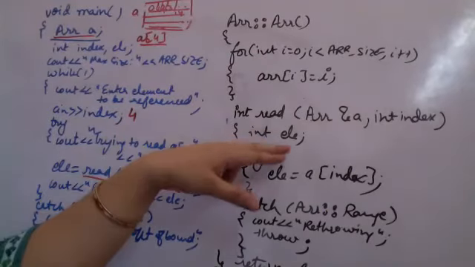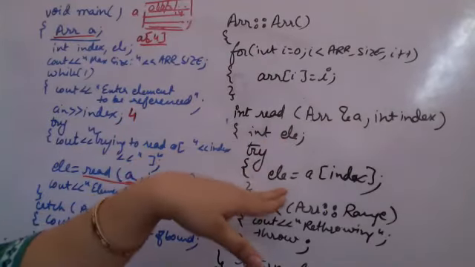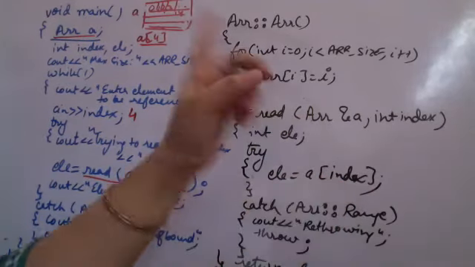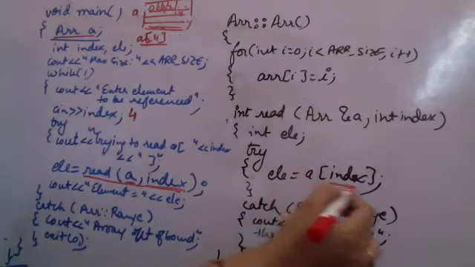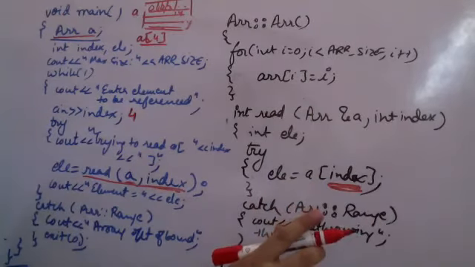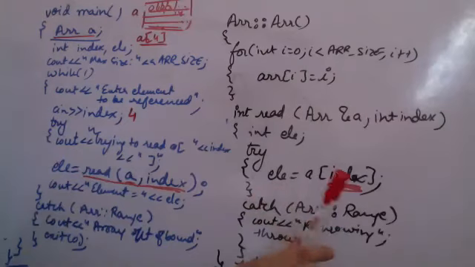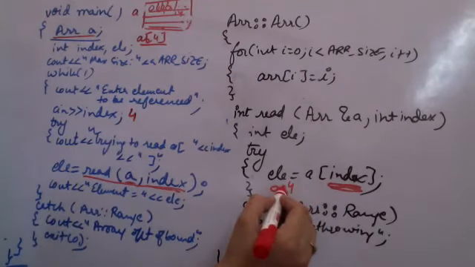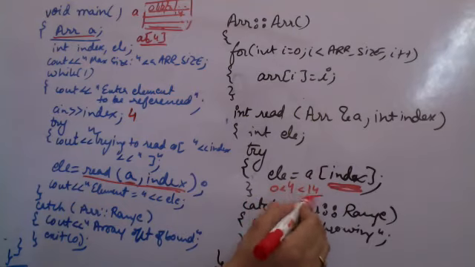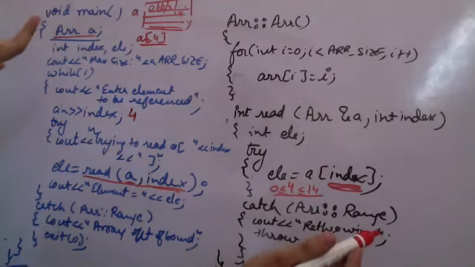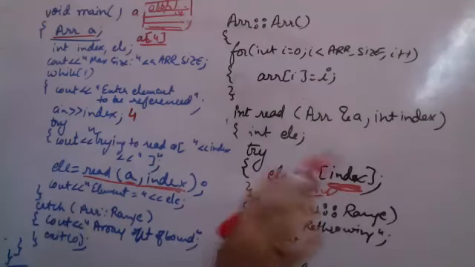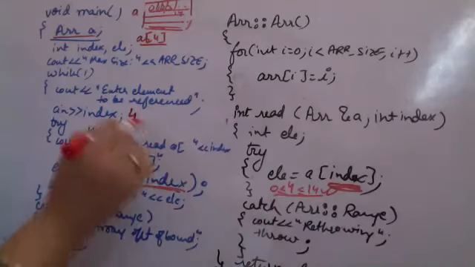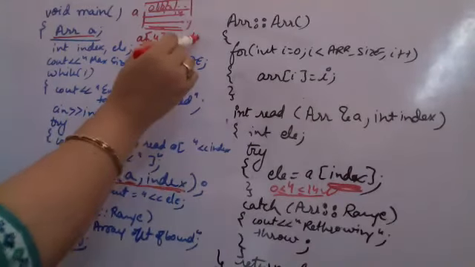I am taking a temporary integer variable element here. Now element is a of index. When I am using this, the operator overloaded function is being called. Index here is passed as a parameter to the operator overloading function. Since 4 is lying between 0 and 14, there is no issue. This is correct. No exception is called, so the element is returned, and you will be able to print that it is equal to 4.